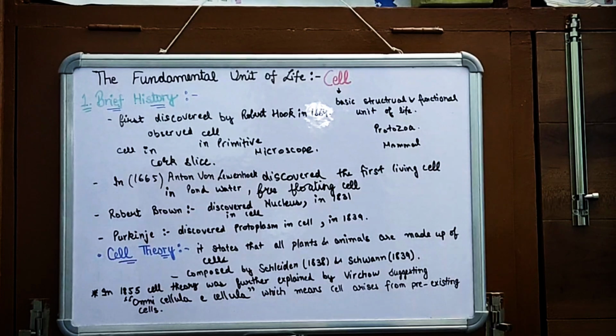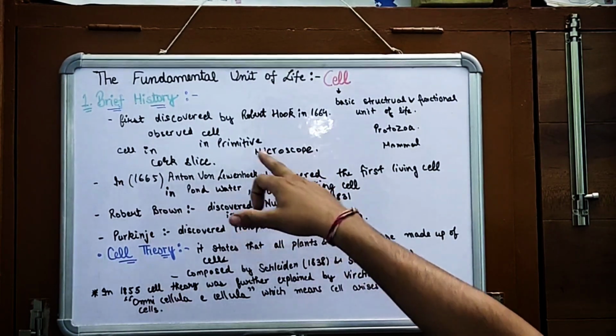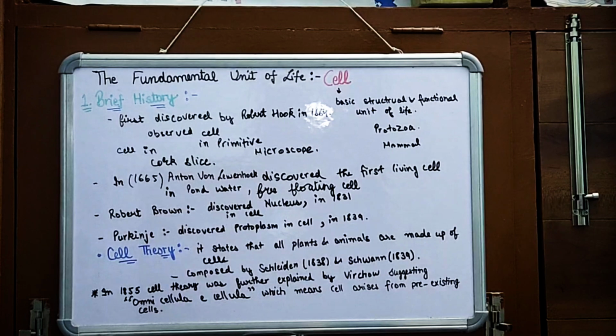The research goes on, but during the time of Robert Hooke, the microscope was not as easy to use as it is now. At that time a primitive microscope was there, and with its help Robert Hooke discovered the cell.